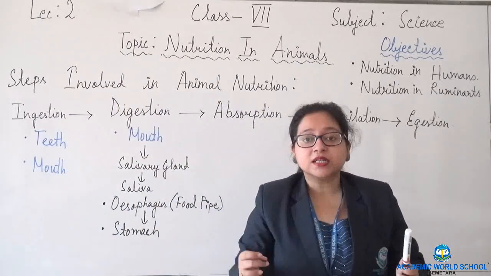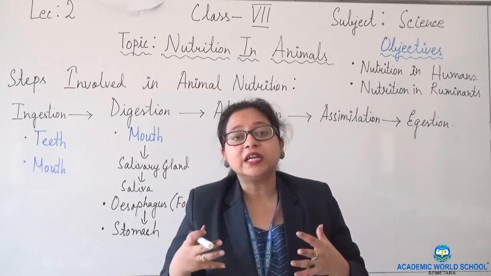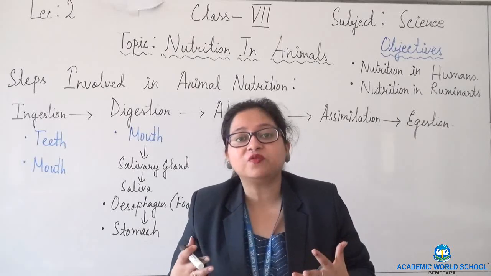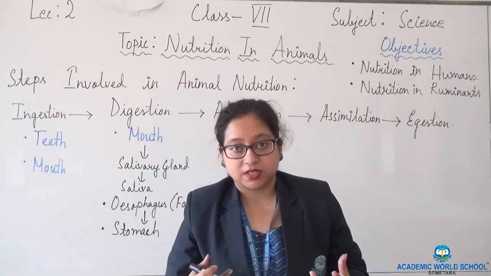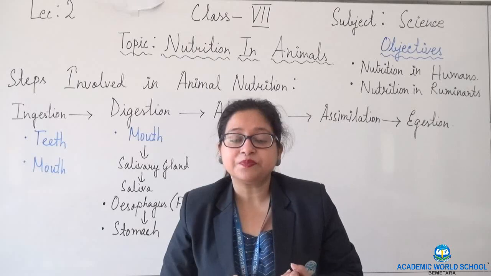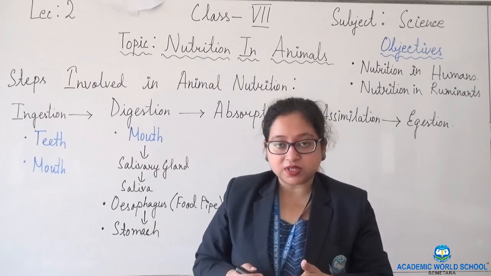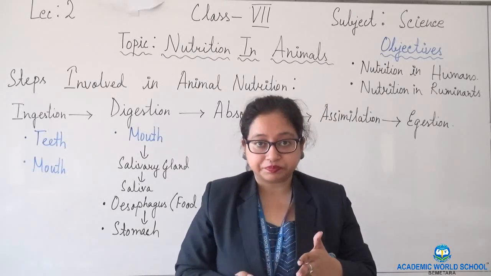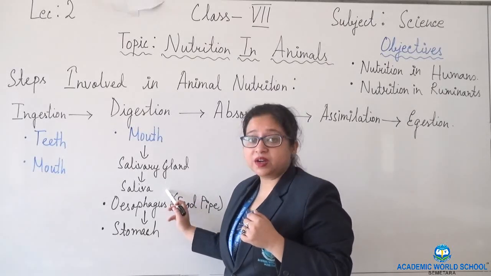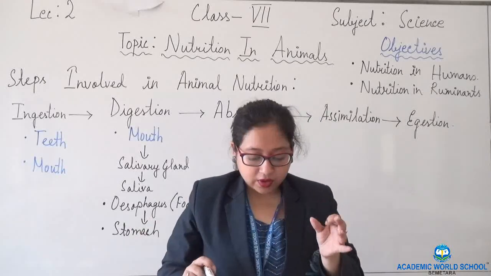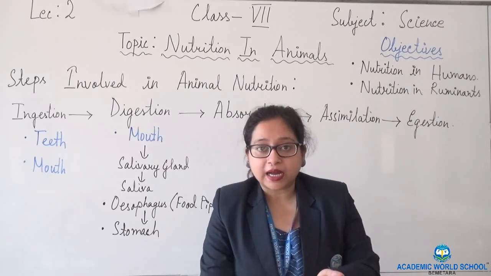What happens in the stomach? The stomach is a U-shaped structure. If you remember, food churns, which means there is movement of food in the stomach. The stomach secretes a few digestive juices. It secretes mucus, hydrochloric acid, and juices which break down protein. One more point: the salivary gland secretes saliva known as salivary amylase, and the function of salivary amylase is to break down carbohydrate.